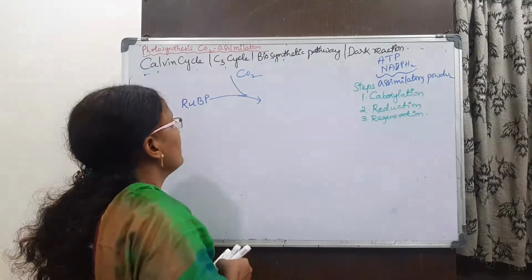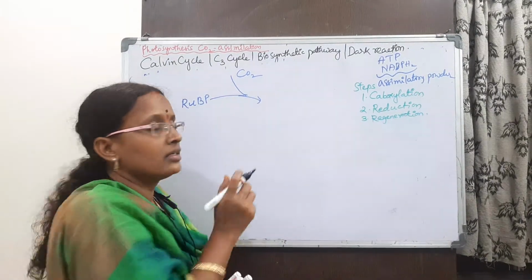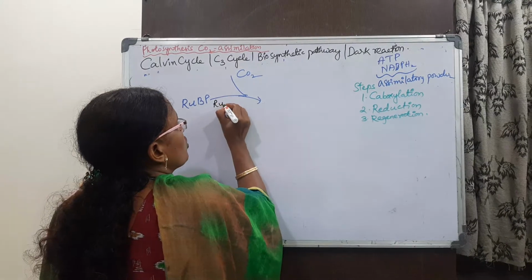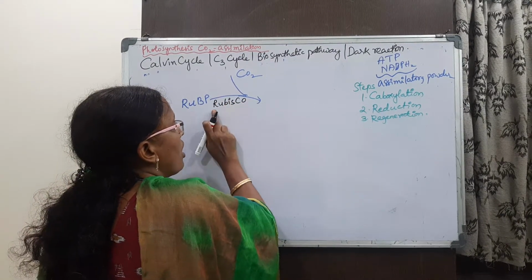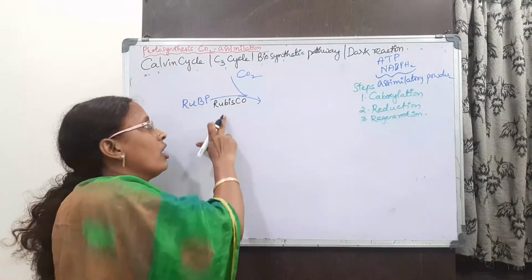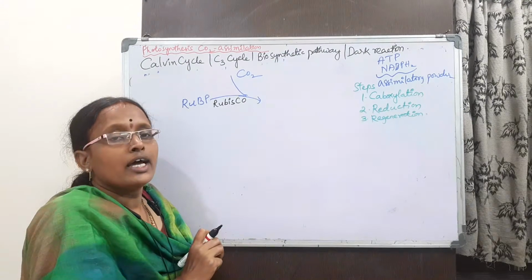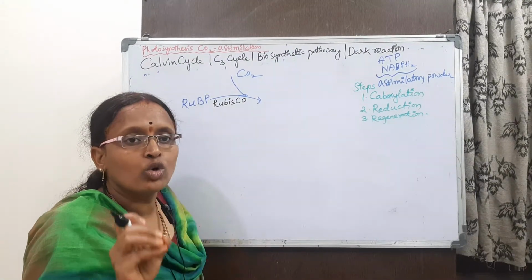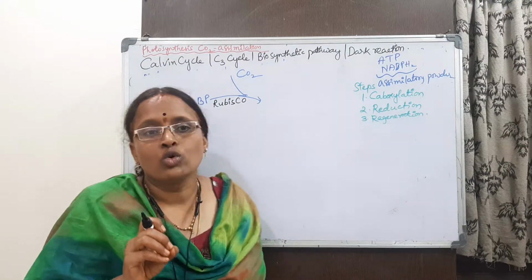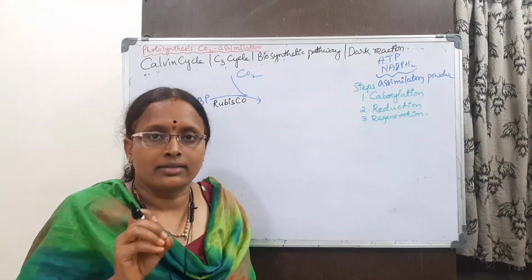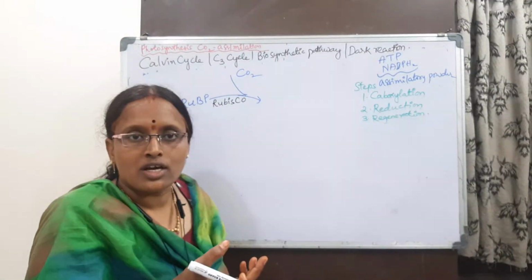To catch this, they require a specific enzyme, that is Rubisco, RuBP carboxylase oxygenase. The Rubisco enzyme is the most abundant enzyme on the earth. It is the most abundant protein on the earth. It acts as an oxygenase and a carboxylase also.